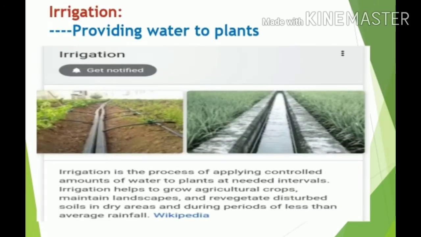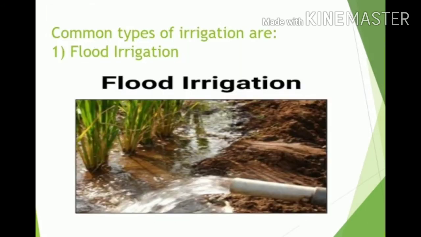Now in the next step we are going to see irrigation. So this is the fourth step. Normally water is a very essential requirement for any plant if we consider. Okay, so providing water to plants is nothing but irrigation. So the yield of our crop mostly depends on irrigation, that is the supply of water to the plant. So it should be done at the right time, right?